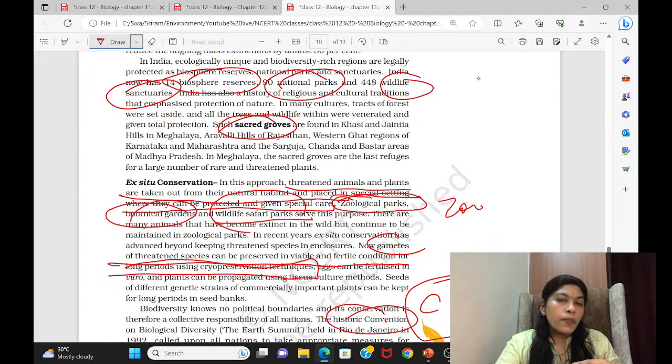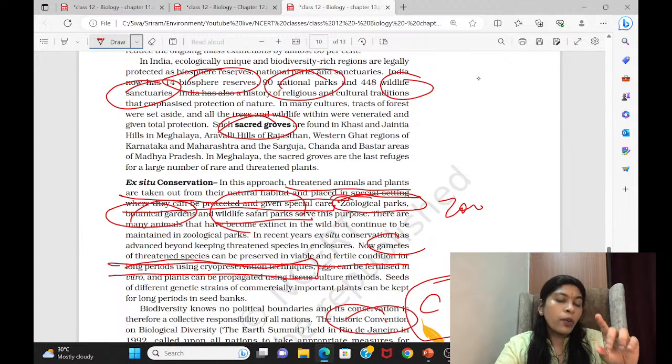Then they have given importance to other things like vegetation, biodiversity, ecosystem definition, ecosystem classification, and types of ecosystem, starting from terrestrial, grassland, deserts, and so on. Only the aquatic ecosystem has not been described properly here. Then the energy flow, food chain, food web, pyramids. Even succession, there was a small part, but not an elaborate discussion. Adaptations and interactions we have seen. These are all repeatedly coming in your question paper.